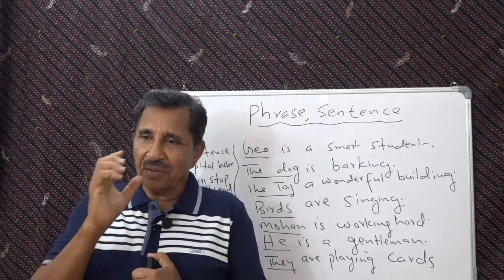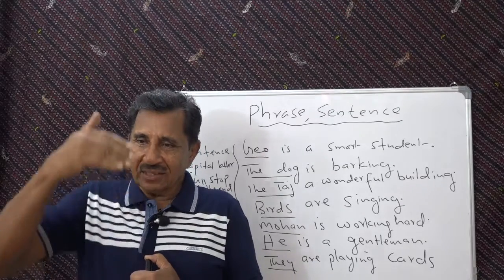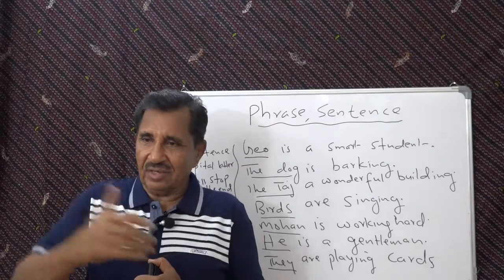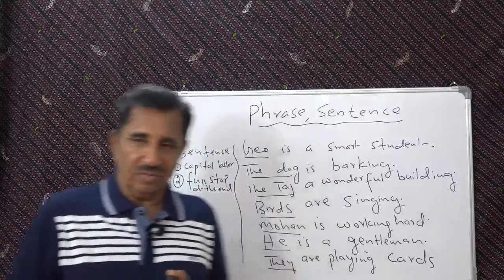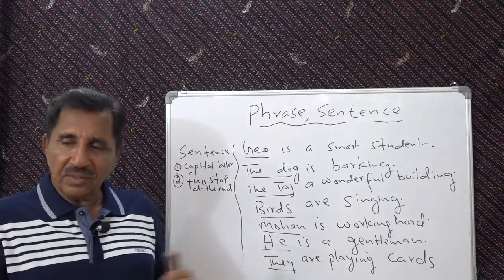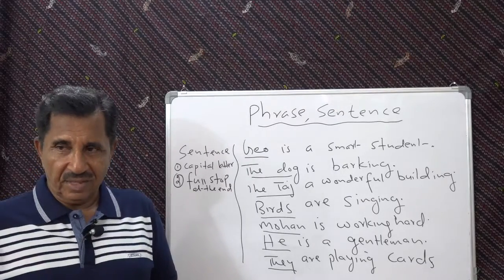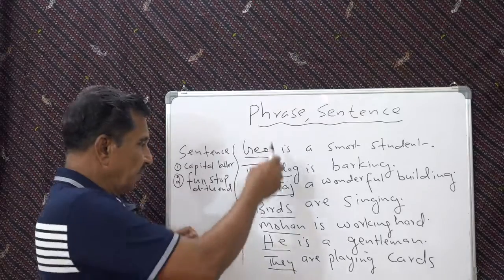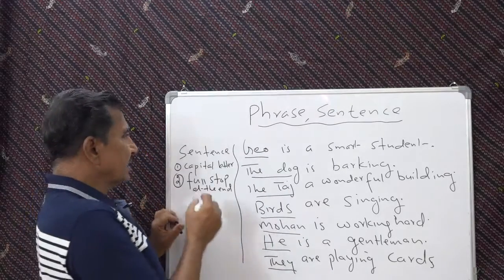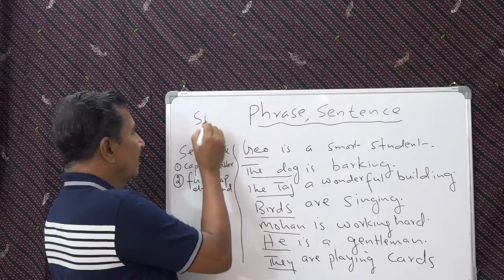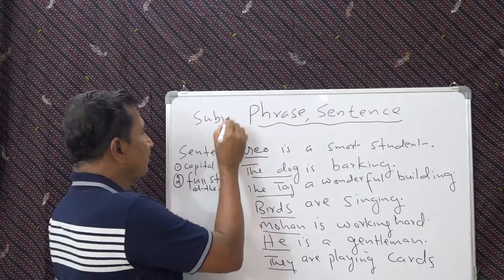The starting word, the first word should be a noun, a naming word. It can be singular, plural, a noun or a pronoun. And the starting word is called the subject of a sentence. Subject.